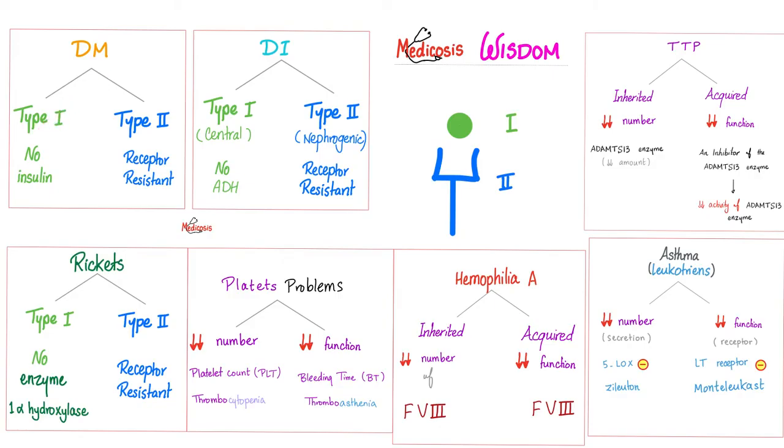Look, diabetes type 1 is a problem in the insulin itself. Or type 2, the insulin is fine, it's the receptor that's not working. How about diabetes insipidus? You can call type 1 the central one, which means there is no ADH. And type 2 is the nephrogenic one. There is ADH hormone, it's just the receptor is not working. The kidney is not listening. Same thing could be said about rickets, hemophilia, and others.